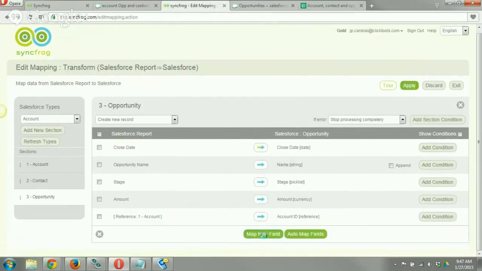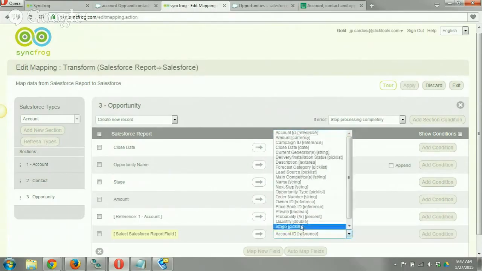Now again, we can map to pretty much any field inside of here. So you can see all of our opportunity things. So if this was coming from a specific campaign, we can grab that ID. Now, I'm going from one org to another. So ID values typically don't mean much from one account to another, right?